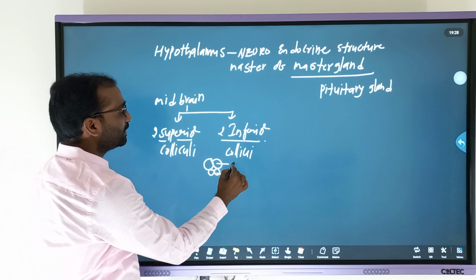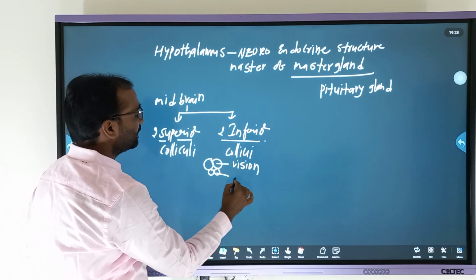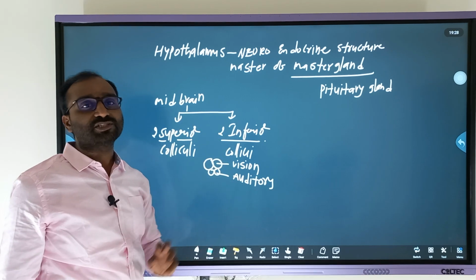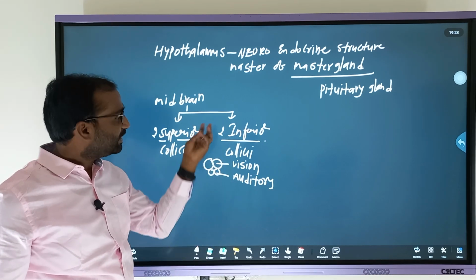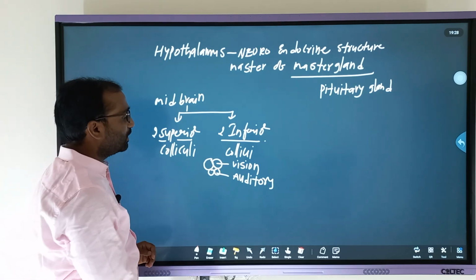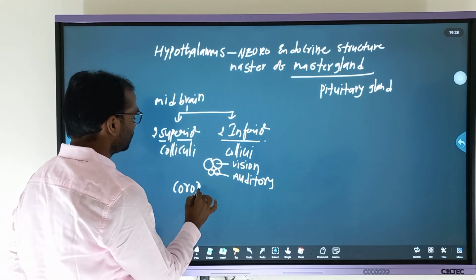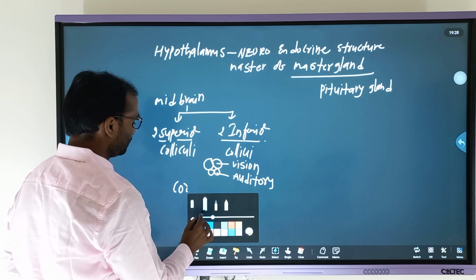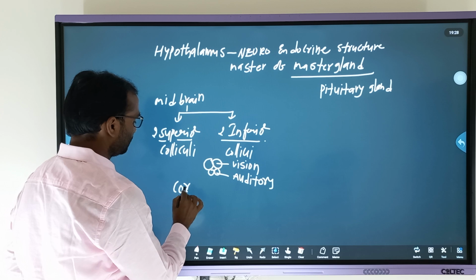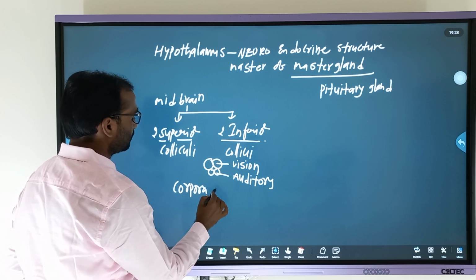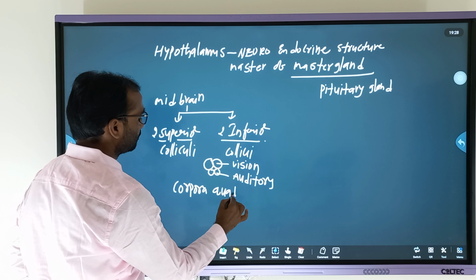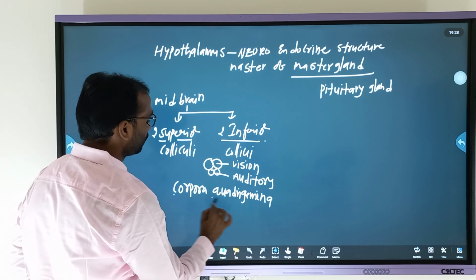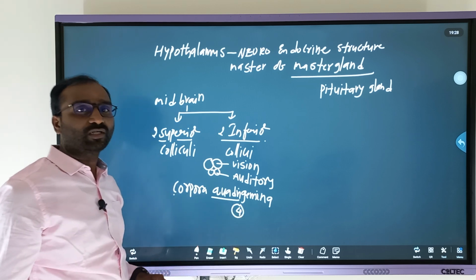These are involved in vision as well as auditory function. Along with that, the midbrain includes the corpora quadrigemina; the term quadra means four.